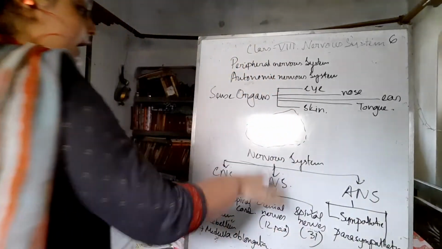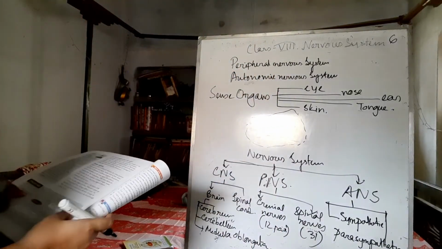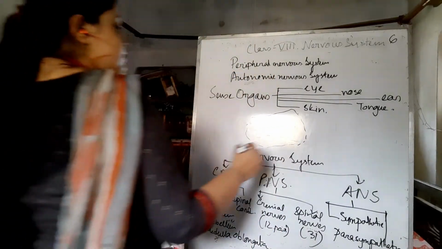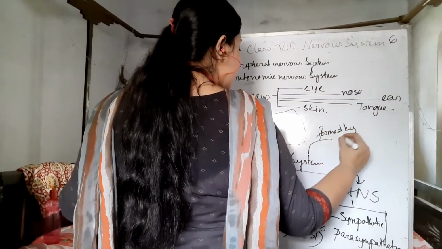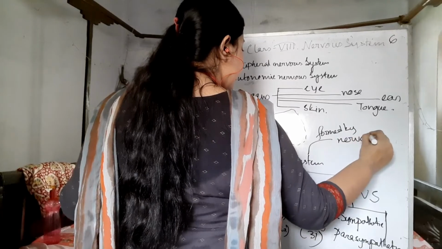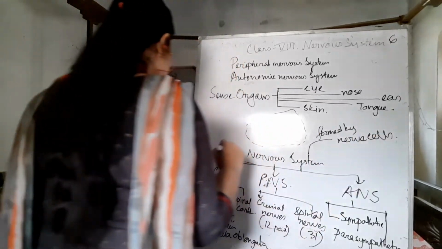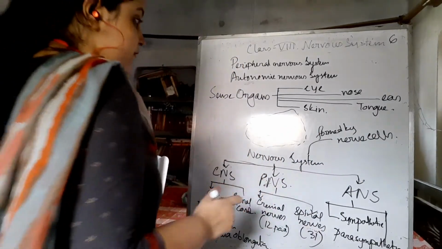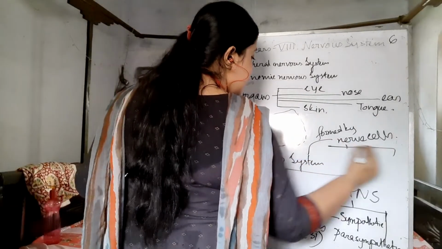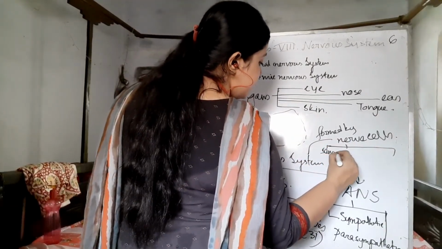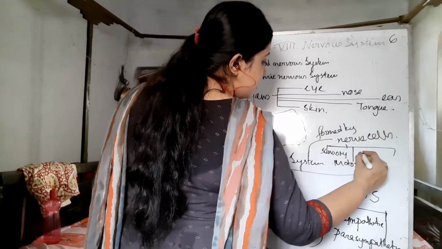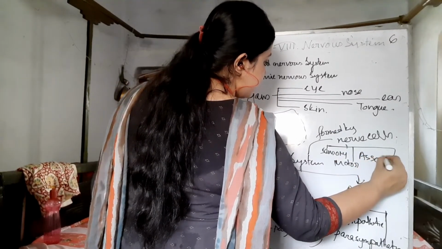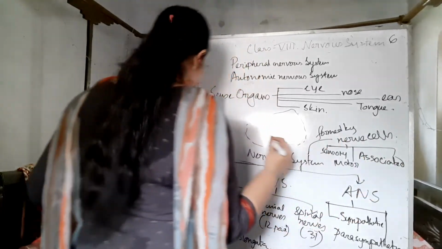So these are the types of the nervous system, and the nervous system is formed by nerve cells, and the nerves can be of three types, that are sensory, motor, and associated. There are three types.